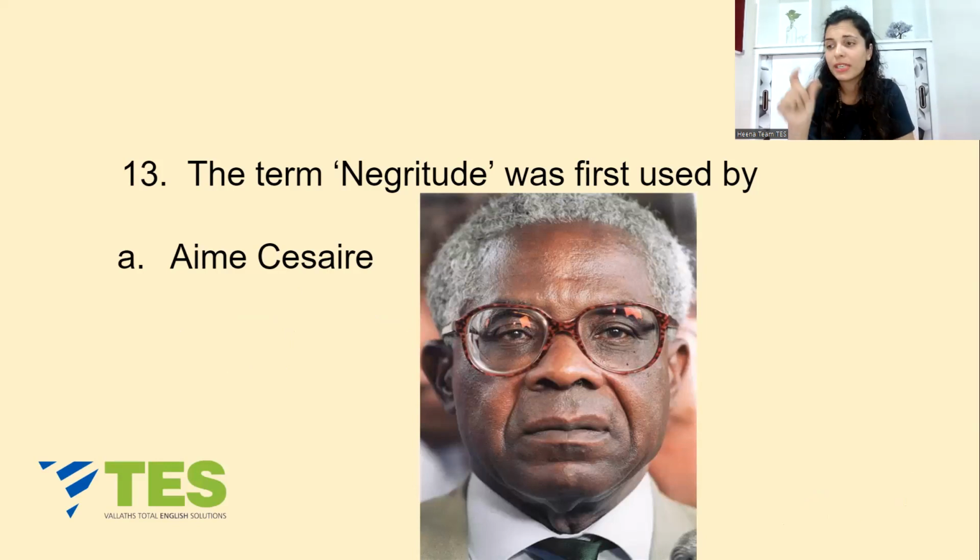These names are also very important: Leopold Senghor and Leon Damas in the 1930s. If we talk about the negritude movement, it was very prominent in the 1930s, 40s and 50s. It was a reaction against European colonization of Africa, right? The poets of the negritude movement reclaimed the term negritude. They used it with a lot of pride, upholding their African cultural roots, and their style of writing was against Europe's colonial drive.